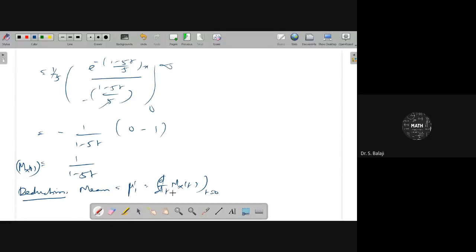For mean equal to mu dash 1, that is equal to d by dt of mx of t at t equal to 0. Therefore, d by dt of mx of t, where mx of t is 1 by 1 minus 5t, at t equal to 0. For one derivative you can use: minus 1, (1 minus 5t) whole power minus 2, into minus 5, at t equal to 0.